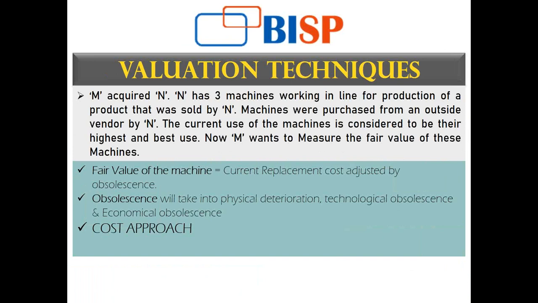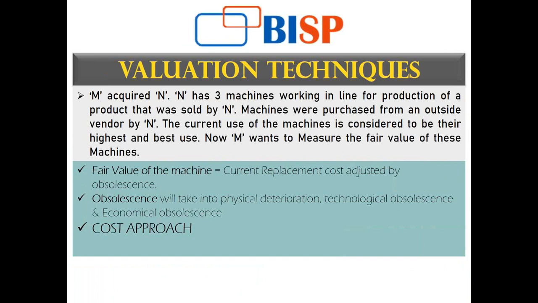Now, if I want to value the machine, that is, assess its fair value, I am going to use the current replacement cost. That is, if today I were to purchase or construct a similar kind of machine, what is the cost that I would incur in the current scenario at current market conditions?